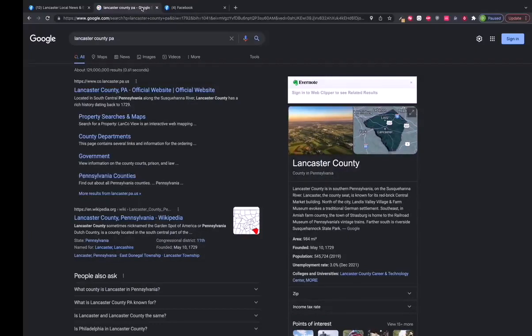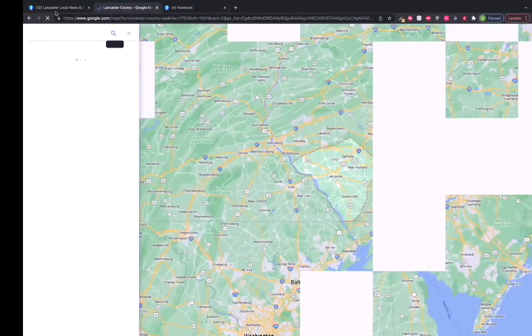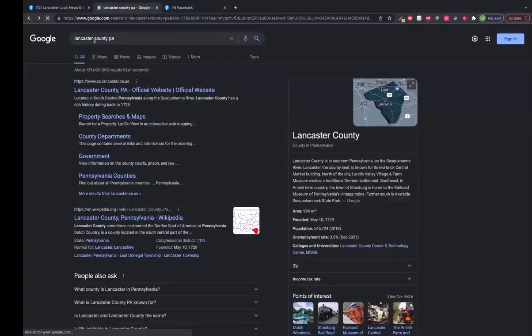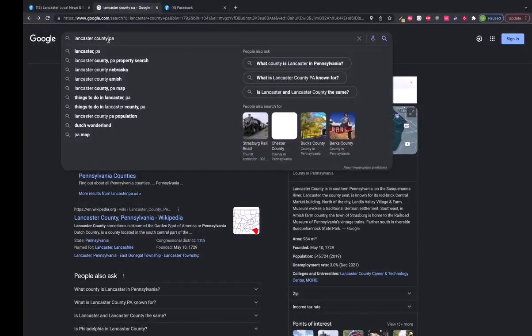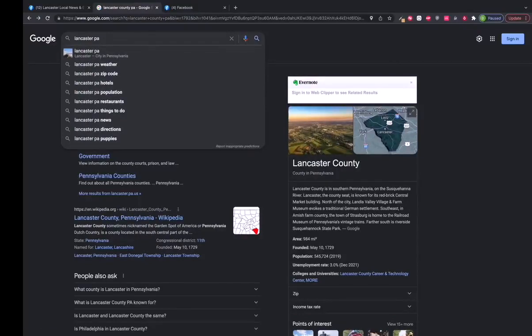Now remember, earlier we were talking about the different types of sources. We were probably going to look for government and municipalities and information about schools and news and all that sort of stuff. So if we come into the Google search bar and I just type in Lancaster City, and then we're going to tap on the news section. What I'm going to do is edit this and put in Lancaster City, PA. I'll hit return, and now we're going to find some information about Lancaster City, Pennsylvania.